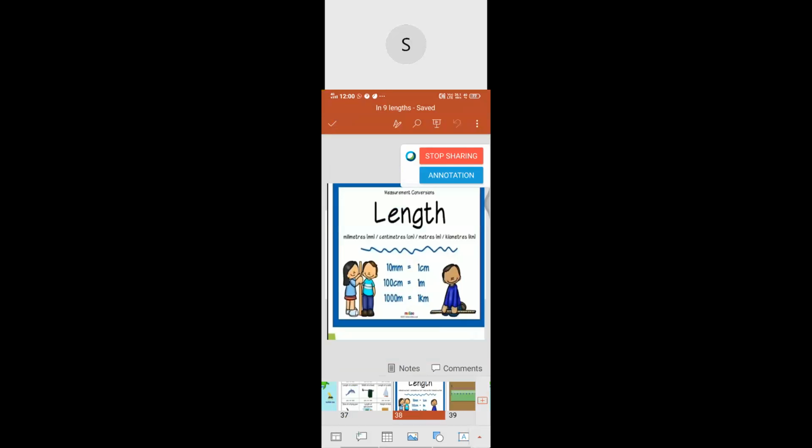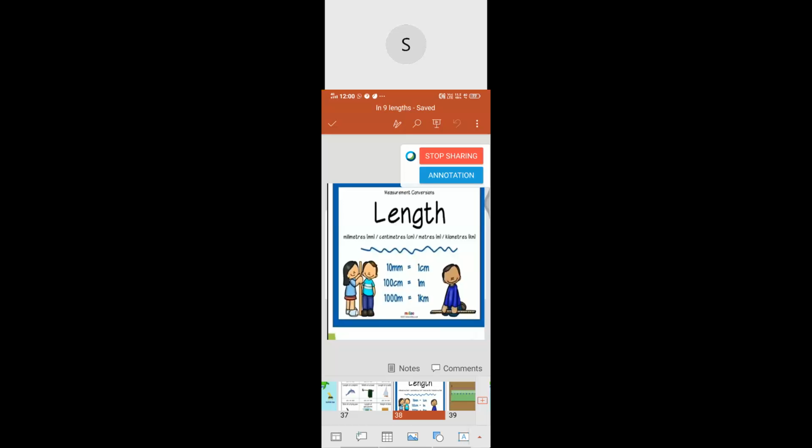Okay children, last I'll ask only one question. I need your answers through your chat box only. What is the appropriate unit to measure the length of a computer monitor? Centimeter. Very good, children.